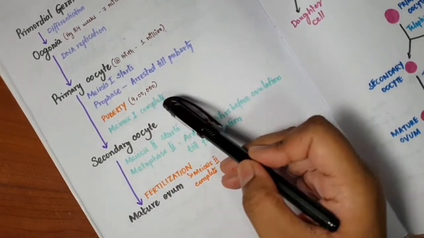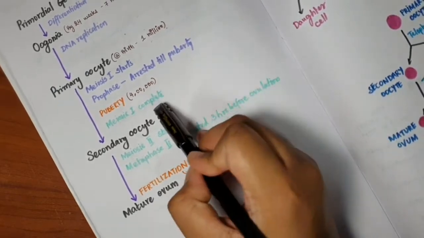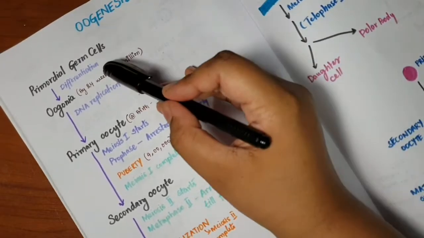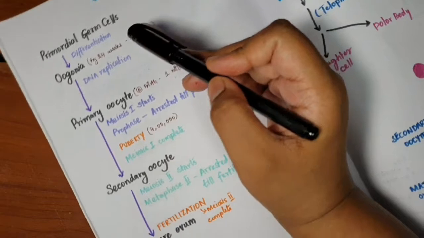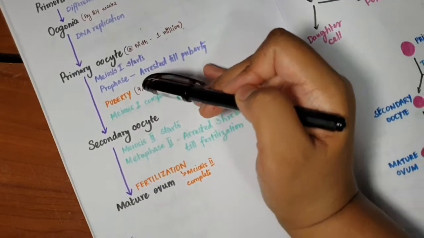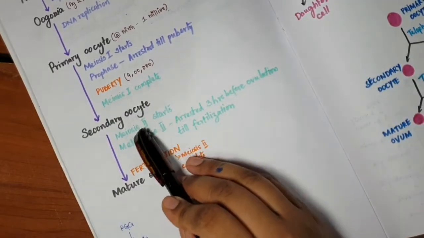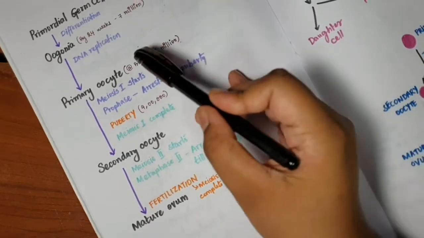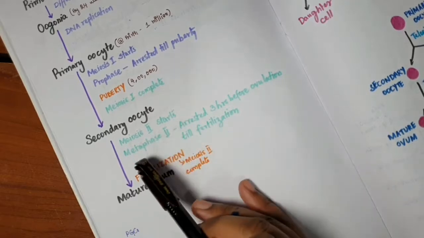And after puberty, meiosis 1 is complete and meiosis 2 starts. So once meiosis 1 is complete, the primary oocyte becomes secondary oocyte. Remember, primordial germ cells differentiate, they form oogonia. Oogonia undergo DNA replication, they form primary oocytes. Primary oocytes complete meiosis 1, they become secondary oocytes. Then once the secondary oocytes are formed, they start meiosis 2, but they are arrested in metaphase 2. Remember, primary oocyte is arrested in prophase 1. Secondary oocyte is arrested in metaphase 2.